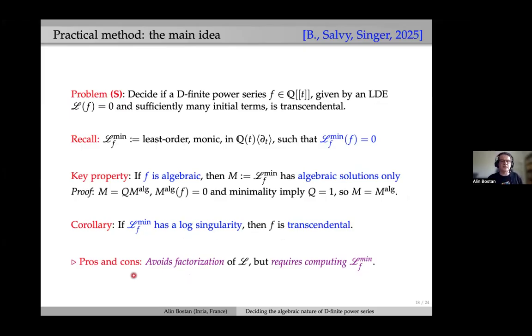Well, there are pros and cons. It avoids factorization of L, so that's something that is very costly, as you noticed in theory, but also in practice in my table with timings, but still it requires computing LF-min. But this is something that we know how to do efficiently since last year.